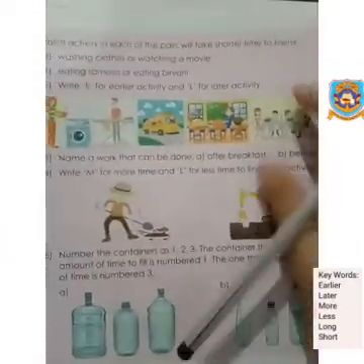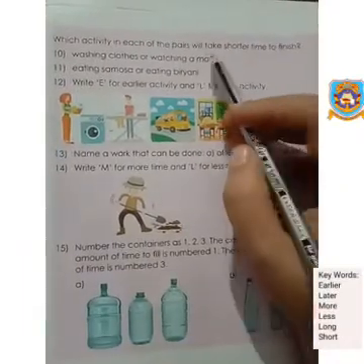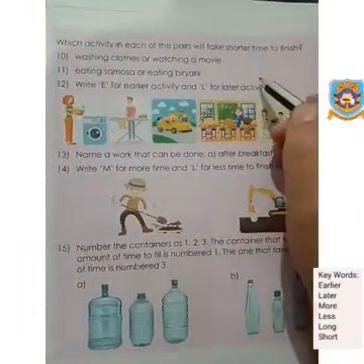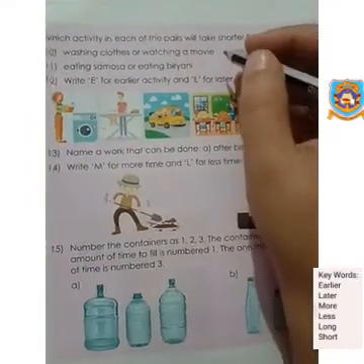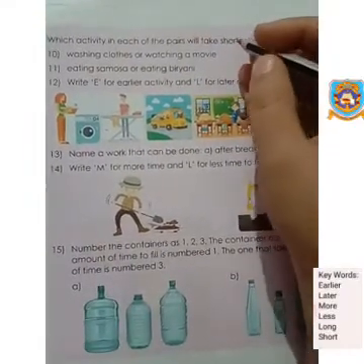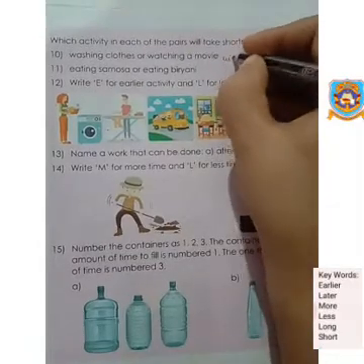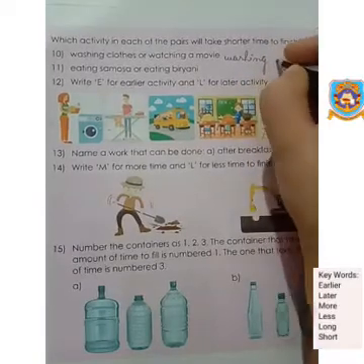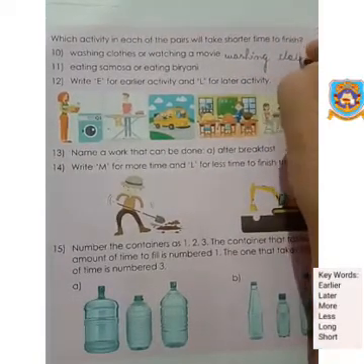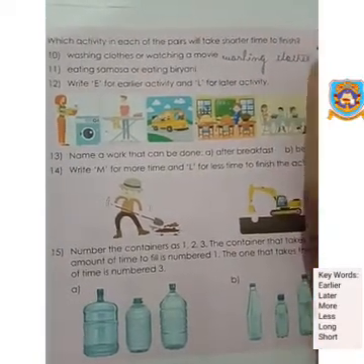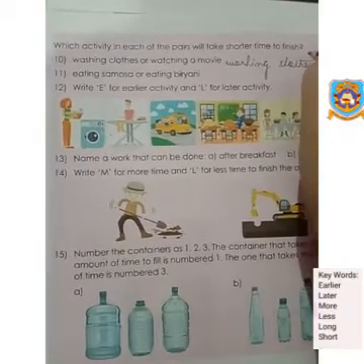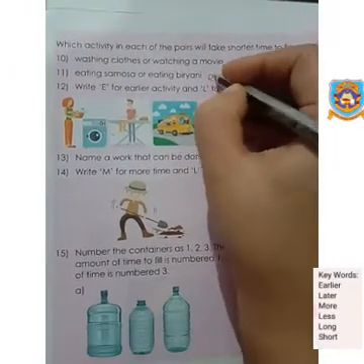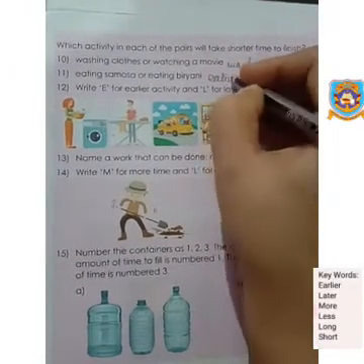Question number 10. Which activity in each of the following pairs will take shorter time to finish? Washing clothes or watching a movie? Okay, so question number 10 is washing clothes. Washing clothes will not take much time, because watching a movie, it is almost 3 hours. So you don't wash your clothes for 3 hours. Eating samosa or eating biryani. So samosa is very small in size compared to a plate of biryani. So eating samosa will take less time.